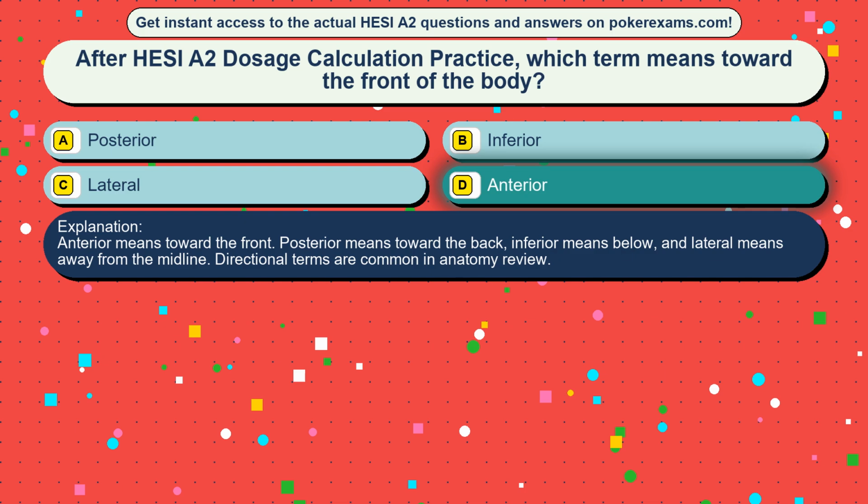Posterior means toward the back, inferior means below, and lateral means away from the midline. Directional terms are common in anatomy review.